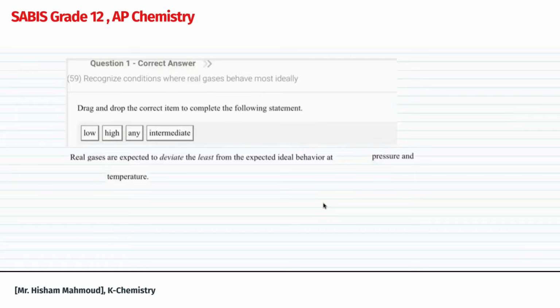Okay, it's third week of the first term. That's SABIS Chemistry Grade 12. And material is good also for people taking the AP Chemistry exam. So let's start.